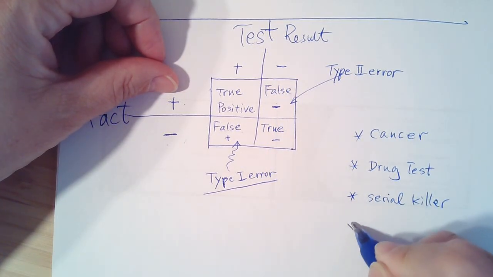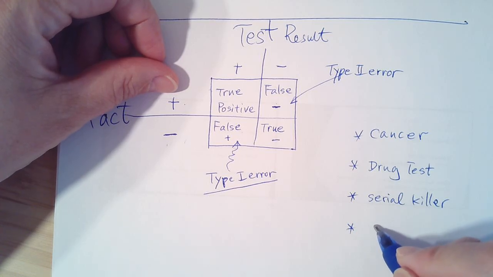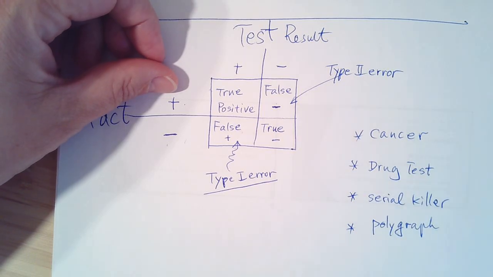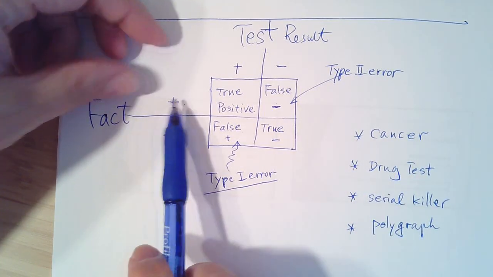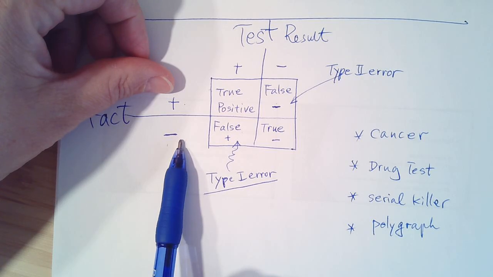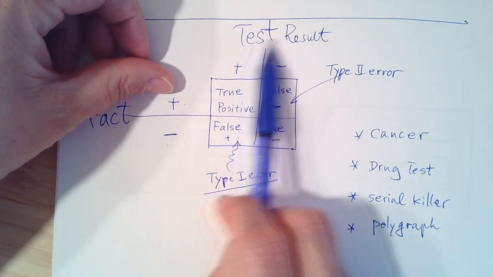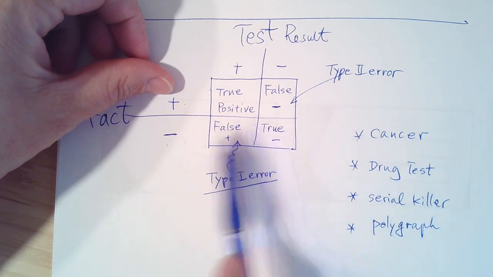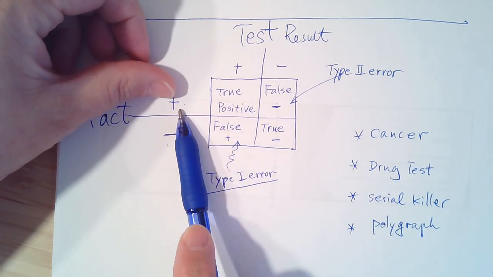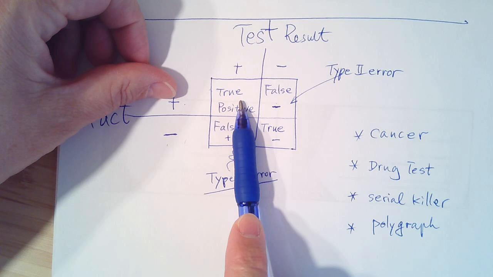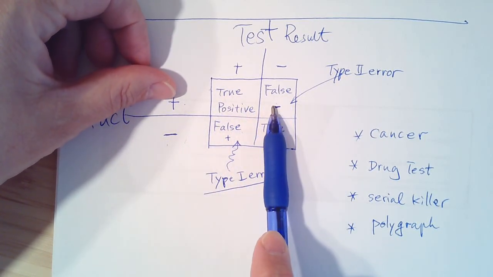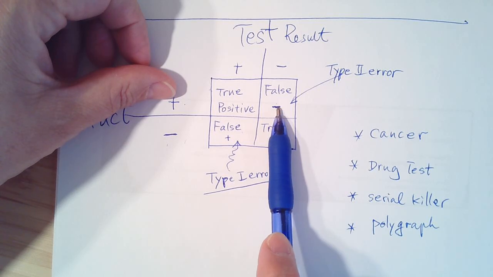Or there's some graphs. It's a lie detector. So in fact, someone didn't lie, but the machine finds out that he's a liar because the machine has that little needle. If he lies, the machine finds out. So that's a true positive. And if he lied and the machine didn't detect it, that's a false negative.